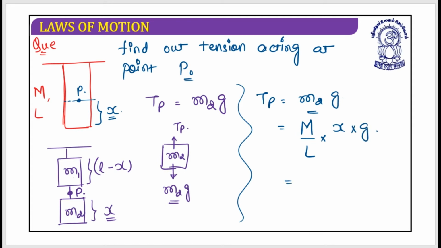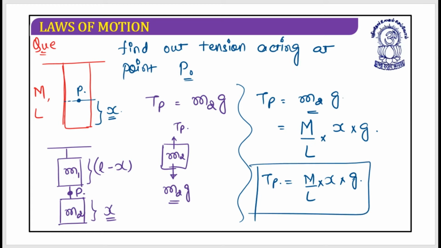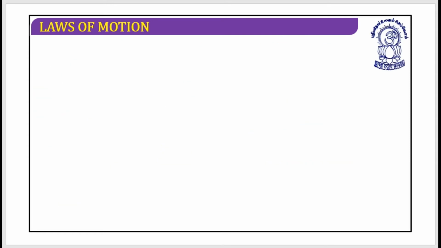So this is the value of m2. It's m by l multiplied by x multiplied by g. This is the value of the tension at point P. I hope this is clear. Are there any doubts on this? Anything? No? Great. Let's work on one more question and things will be better.